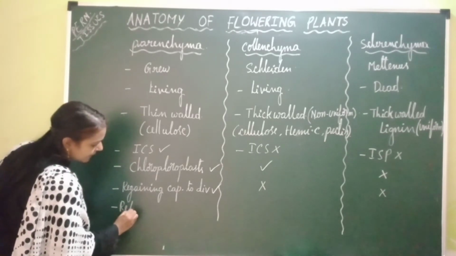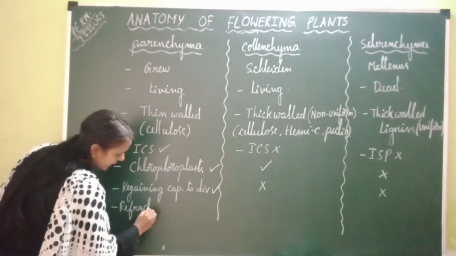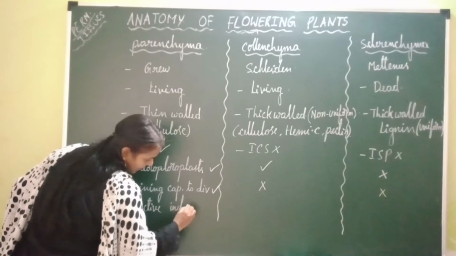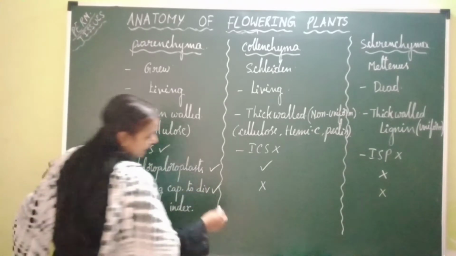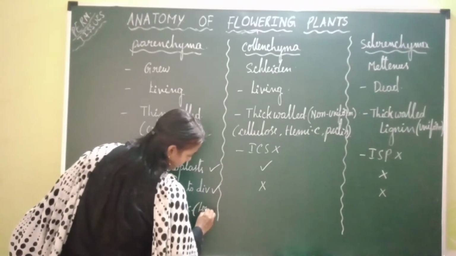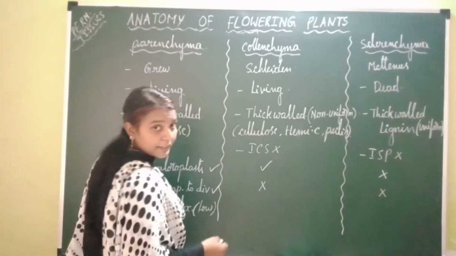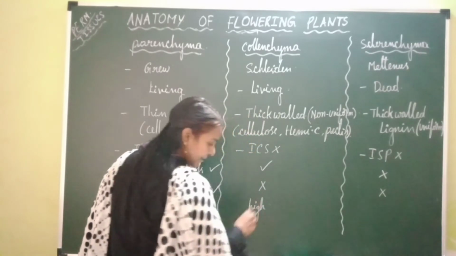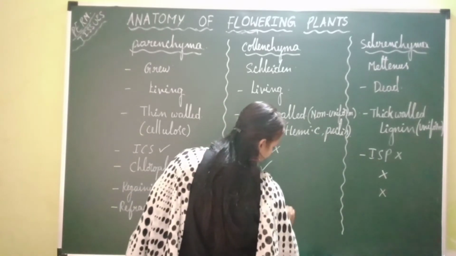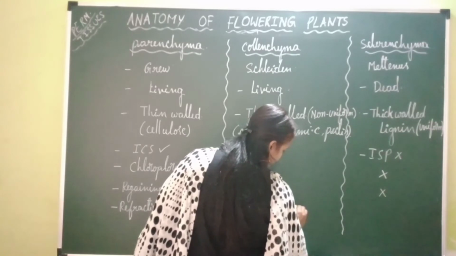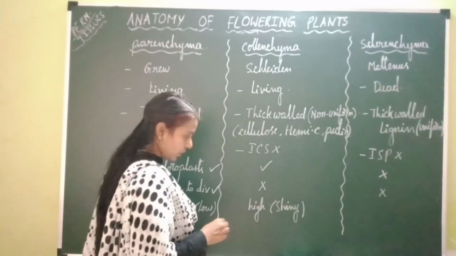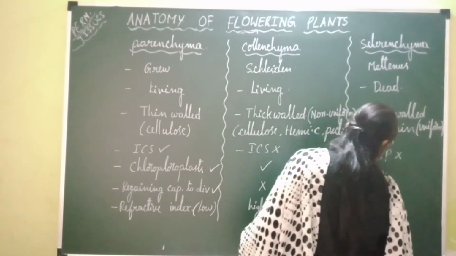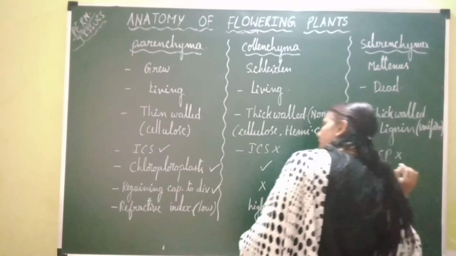In parenchymatous tissue, refractive index is low because of the absence of pectin. In collenchymatous tissue, refractive index is high, and hence they become shiny. Collenchymatous tissue gives a shiny appearance to the plant organs. In sclerenchymatous tissue, refractive index is low.